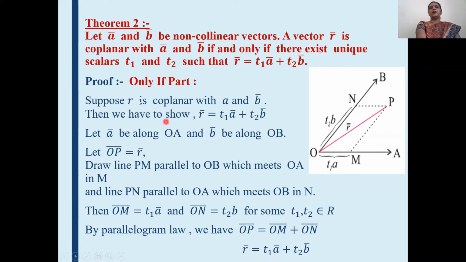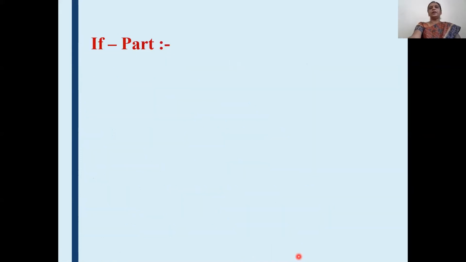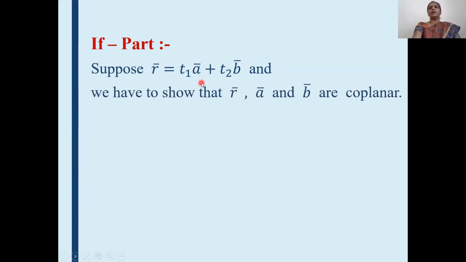We have considered R bar, A bar and B bar as coplanar vectors, and we have proved they satisfy the equation R bar is equal to T1 A bar plus T2 B bar. Then we will prove the second part, that is the if part. Now we will suppose the vectors R bar, A bar and B bar satisfy this equation, and then we have to prove these are coplanar. Therefore, suppose R bar is equal to T1 A bar plus T2 B bar, and we have to show that these R bar, A bar and B bar are coplanar vectors.